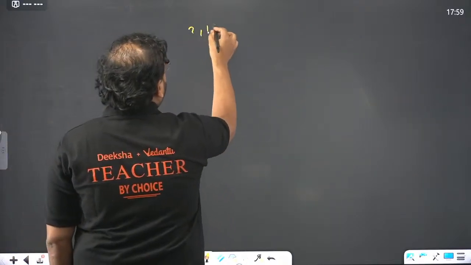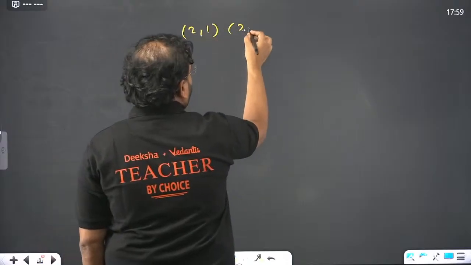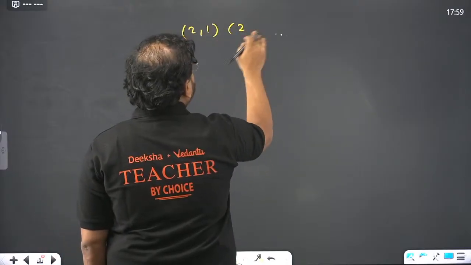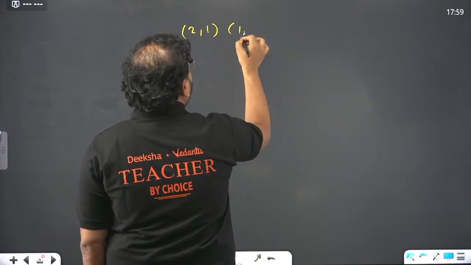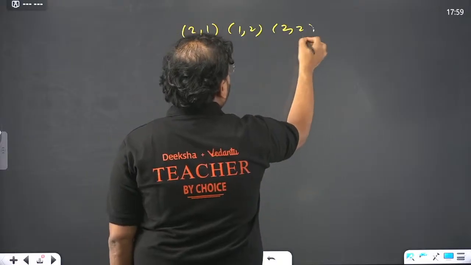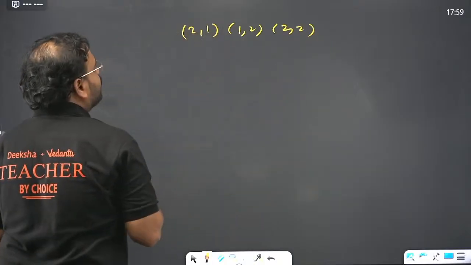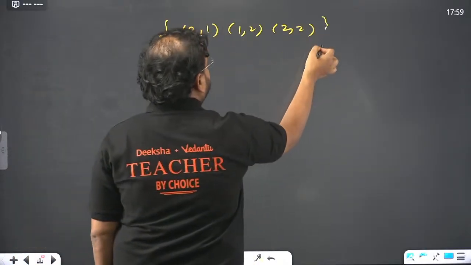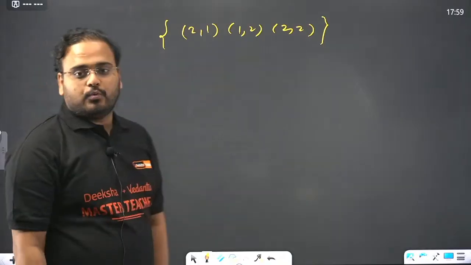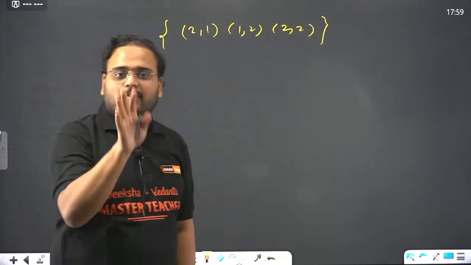So if I write here, sir, (2,1) and (1,2) and (2,2). Let's say this is relation R5 again: (2,1), (1,2) and (2,2). Transitive or not?